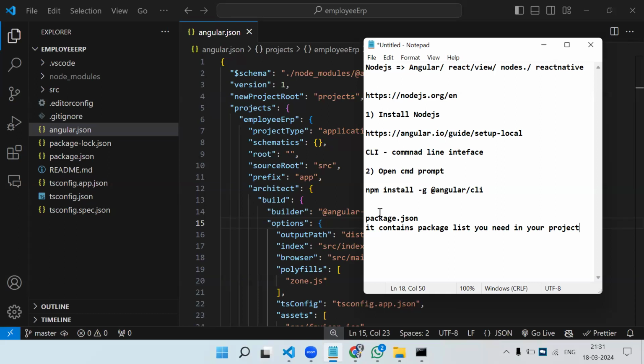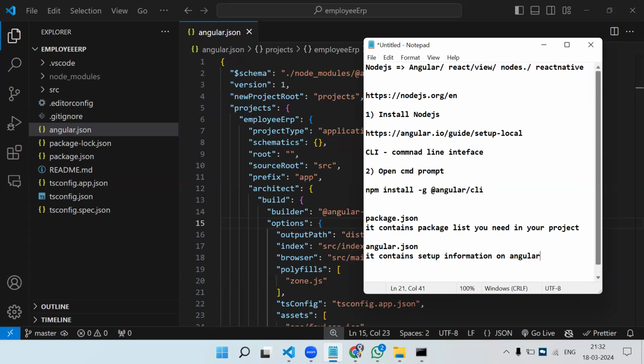That will hold information of my whole project. So in the Angular scenario, angular.json is our architecture file, meaning our project-related configuration file. Let's just write that. Again, it's a JSON file only. I said it will contain the settings, or the architecture of my Angular project. So basically it is a JSON file, so it will have key-value pair data. Okay. So it contains the setup information of the Angular project.